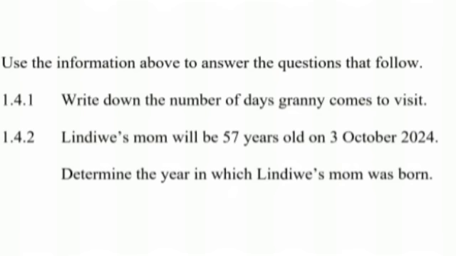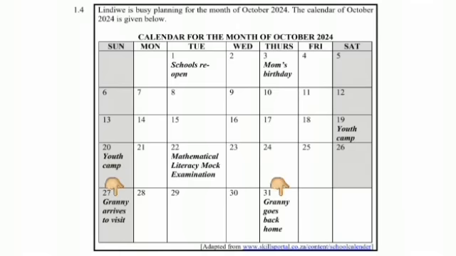So the question in 1.4.1 says, write down the number of days Granny comes to visit. We know that Granny came to visit on the 27th and she leaves on the 31st according to the calendar. So just as a reminder, go back to your calendar and you see there on the 27th it says Granny arrives to visit, and then on the 31st it says Granny goes back home.